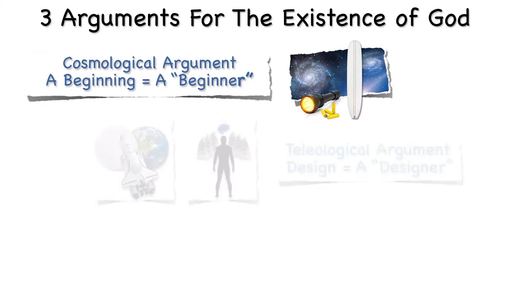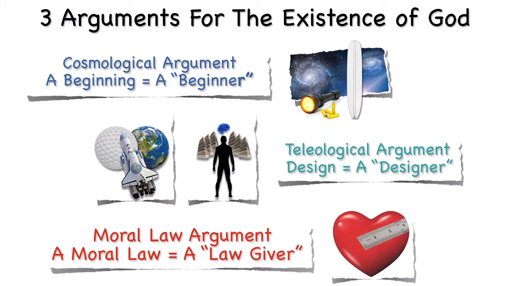Well, in our many prior videos, we examined the evidence that proves, beyond a reasonable doubt, that God exists and that it was He who created man and all other things. We came to this conclusion using, among other things, the cosmological, teleological, and moral law arguments. As we studied these arguments and the evidence that's out there, using science, reason, and philosophy, we saw that God was indeed the beginner of the universe, the designer of the universe and life, and the moral lawgiver.